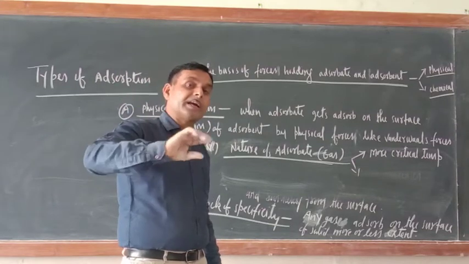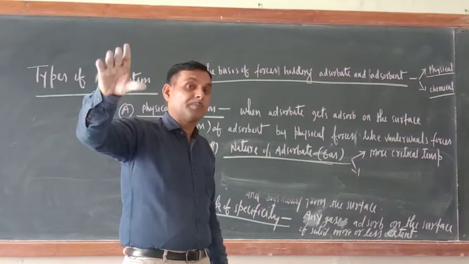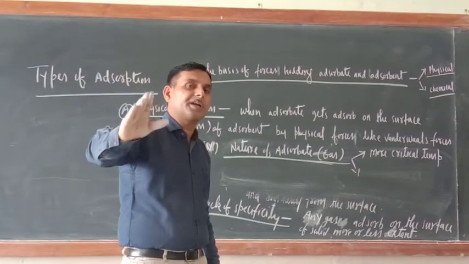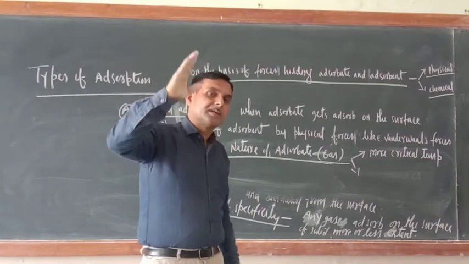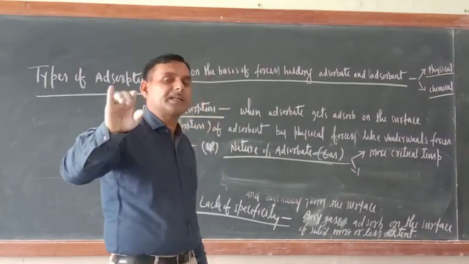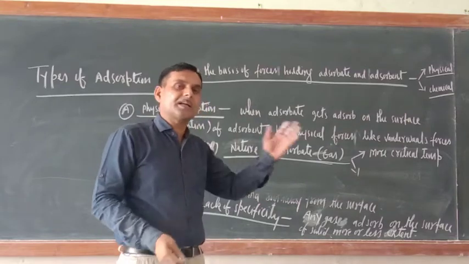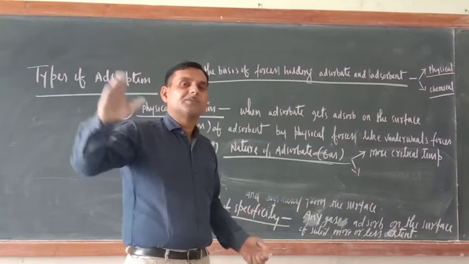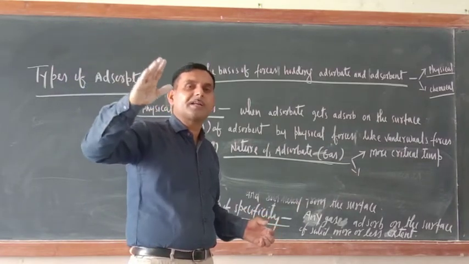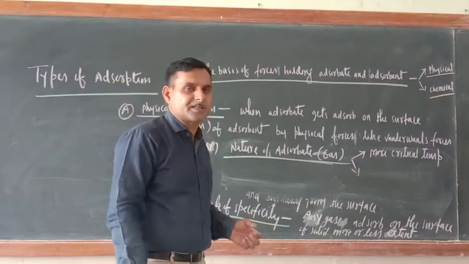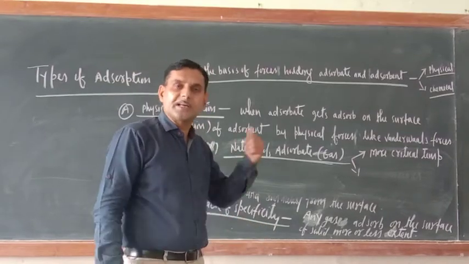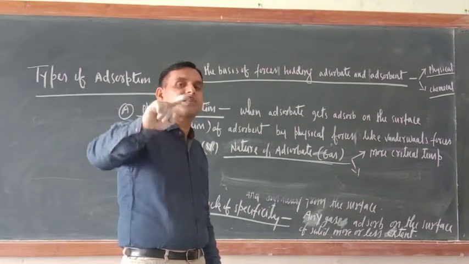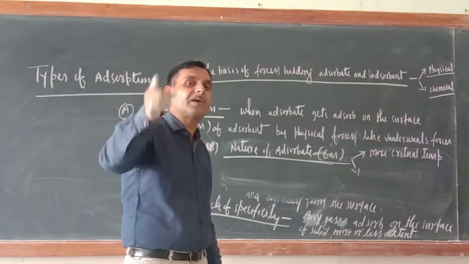So greater the critical temperature, because you are decreasing the temperature. Suppose 100 degrees Celsius, then 90, 80. Now we are decreasing the temperature. Suppose one gas has a critical temperature of 70 degrees Celsius, and another gas has 60 degrees Celsius. When you are decreasing the temperature from 100 degrees Celsius, 70 degrees will come first, then 60 degrees. So the gas with critical temperature 70 degrees Celsius will liquefy first.